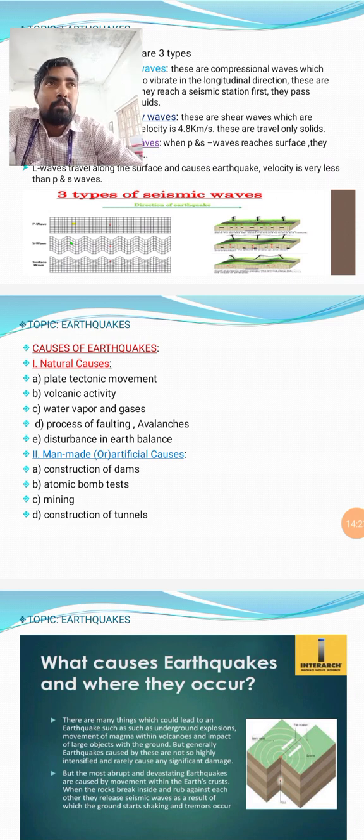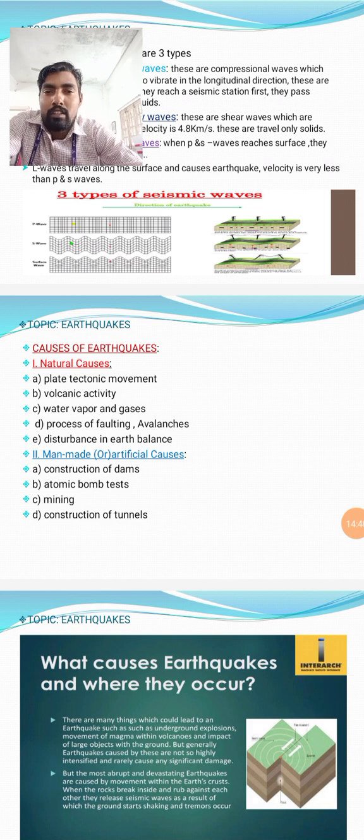Avalanches are nothing but snow slides, huge ones, such as in Antarctica and the Arctic, continents mostly composed of ice or glaciers. When those avalanches fall down, the snow slides cause earthquakes.